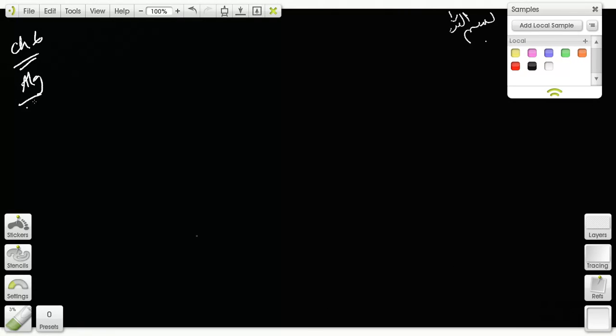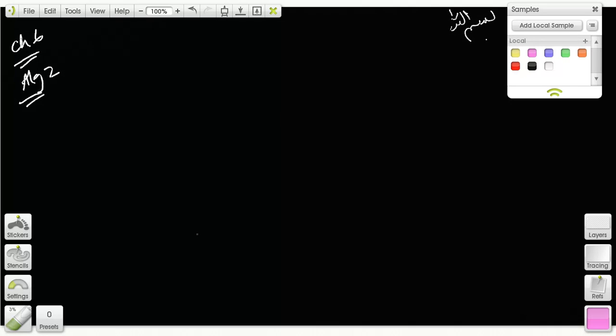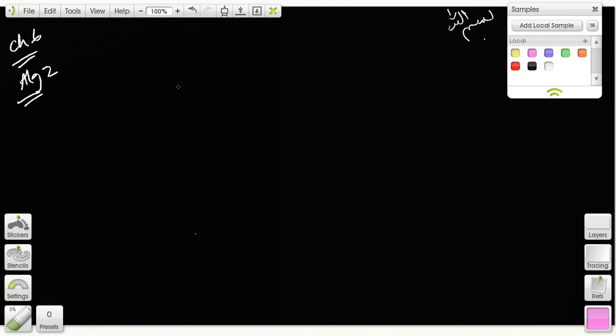Today we will talk about possibly one of the most important topics in Algebra 2 or in mathematics in general, because you kind of use this almost every day in real life. This is about standard deviation.